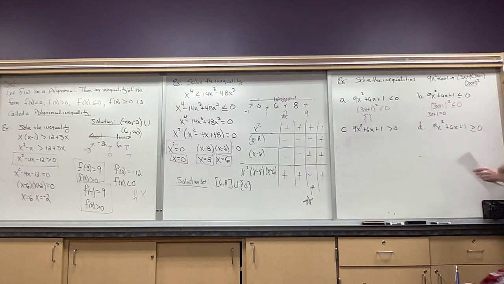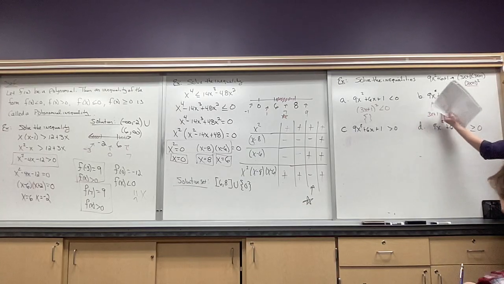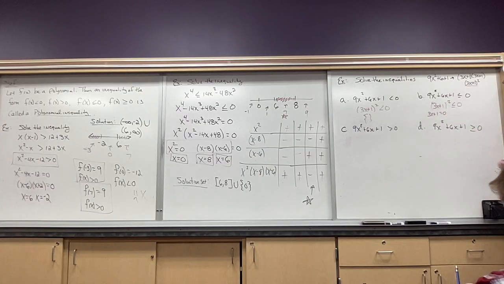I'm not going to put the square there because I'm more concerned with what makes this 0, right? Because if you square 0, you get 0. So this is going to be negative a third. Does that make sense? So that's the only time when this is 0. We already know it can't be less than that. So my solution is negative a third.